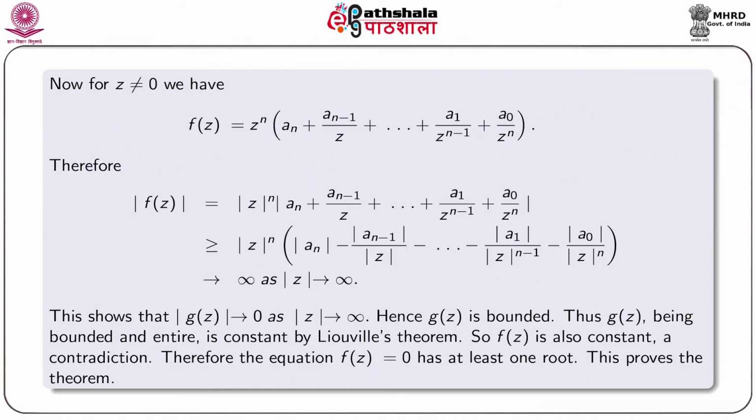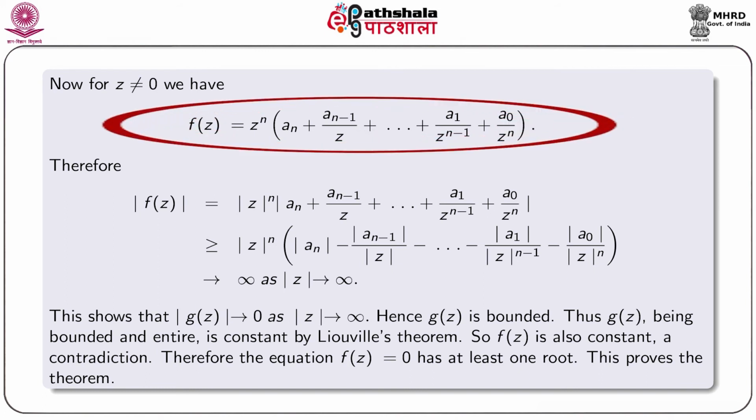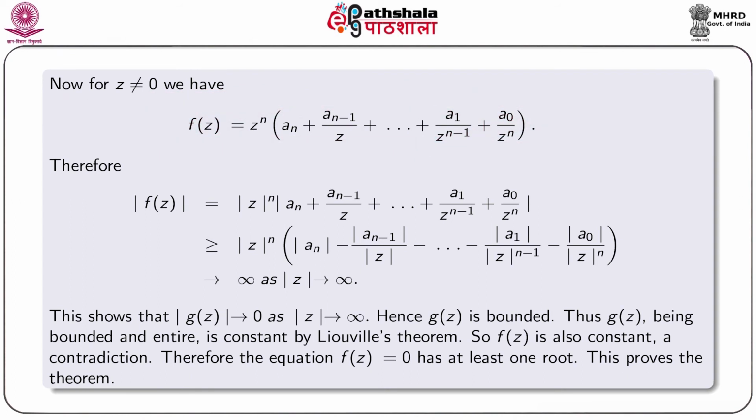Now for z not equal to 0, we have f(z) equal to z to the power n into a_n plus a_{n-1} by z plus up to a_1 by z to the power n minus 1 plus a_0 by z to the power n.